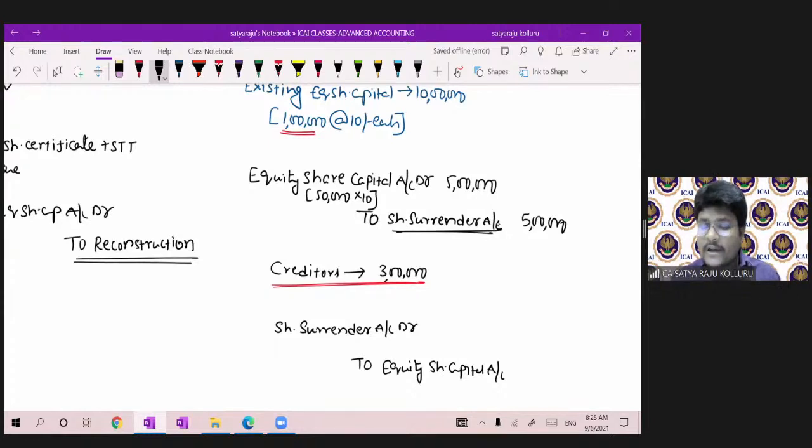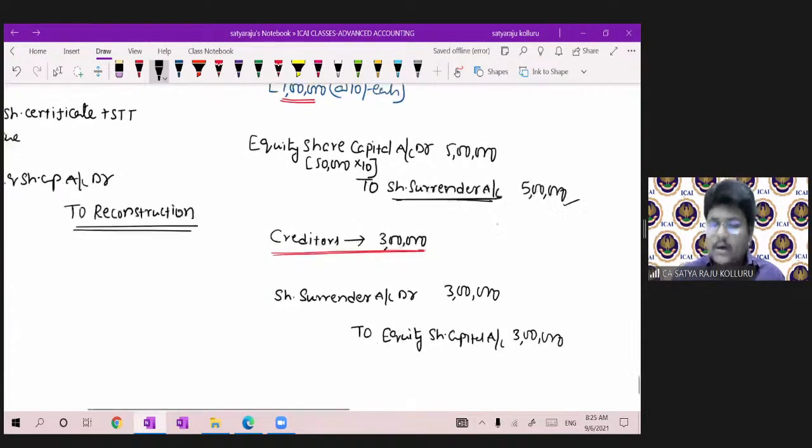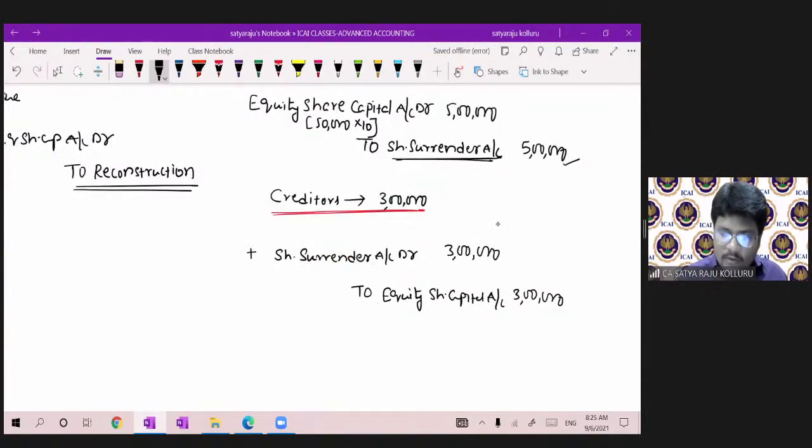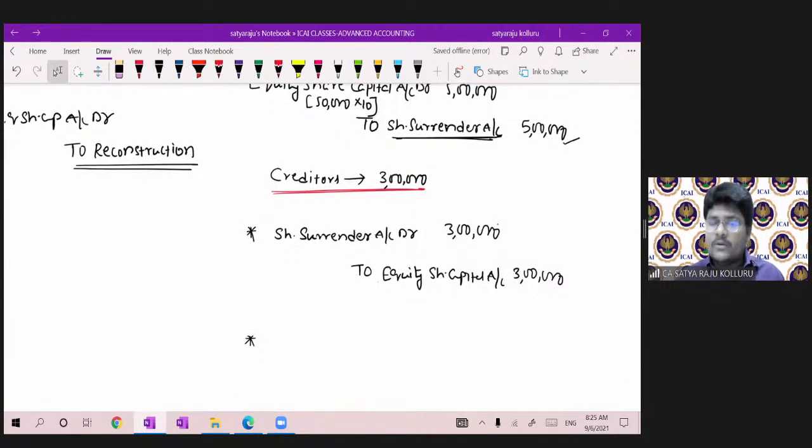How much amount are you utilizing out of 5 lakhs? For creditors, you are paying only 3 lakhs. Not at over, guys, please concentrate. Now, the creditors account should be reversed. You are paying, right? Creditors generally have a credit balance. Now you have to make it debit. Creditors account debit 3 lakhs.